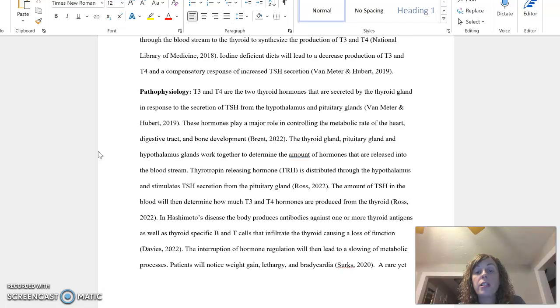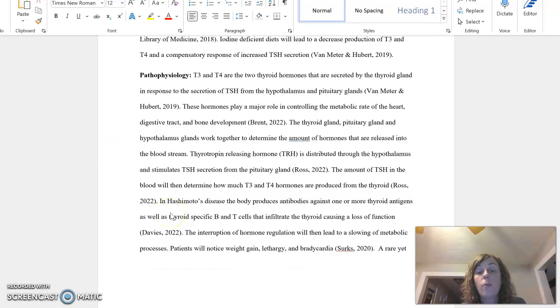Thyrotropin-releasing hormone, or TRH, is distributed through the hypothalamus, and it stimulates TSH secretion from the pituitary gland. The amount of TSH in the blood will then determine how much T3 and T4 hormones are produced from the thyroid. In Hashimoto's disease, the body produces antibodies against one or more of the thyroid antigens, as well as thyroid-specific B and T cells that then infiltrate the thyroid, causing a loss of its function.